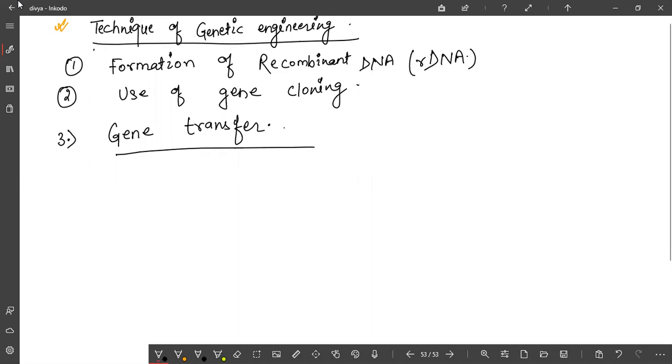So what will we do in techniques? What were the topics that will come under the technique of genetic engineering? Firstly, formation of recombinant DNA, second is use of gene cloning, and third is gene transfer. So what does all this mean? How we will be able to form the recombinant DNA, how gene cloning will be done, and how the gene transfer will take place, that we will discuss in this topic.